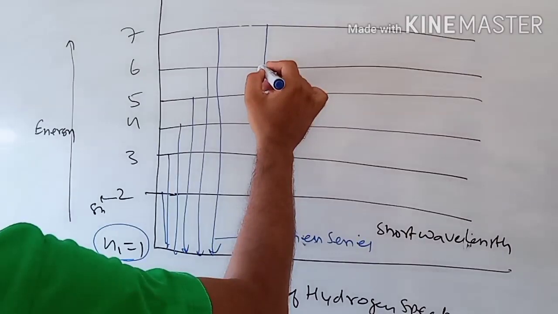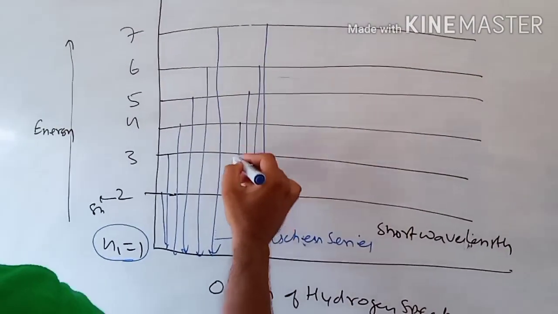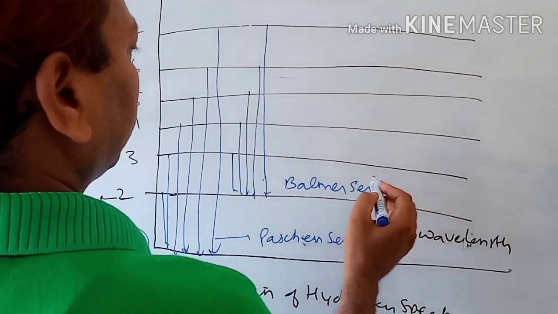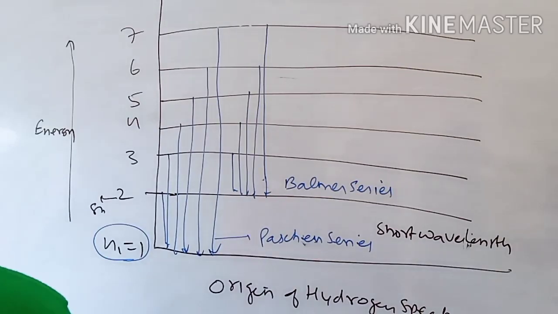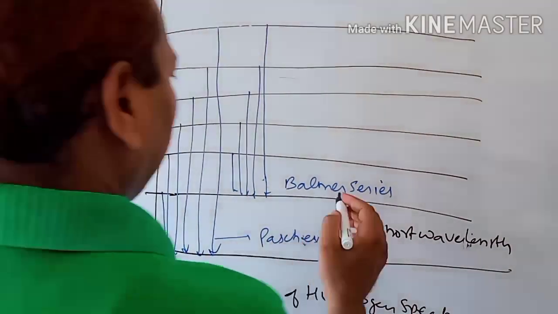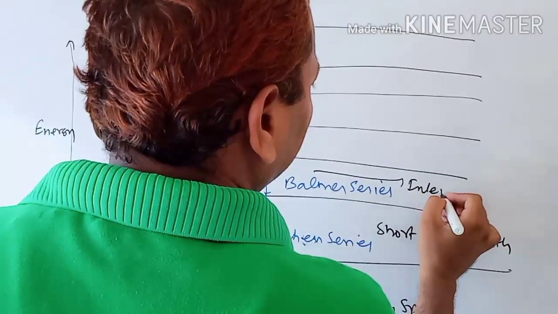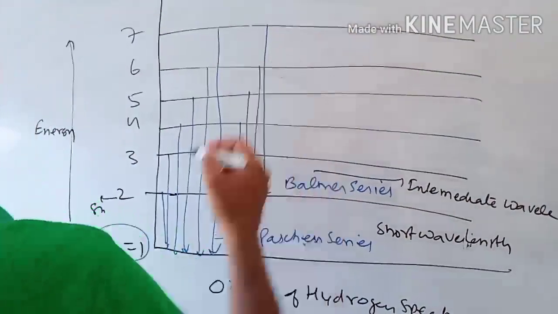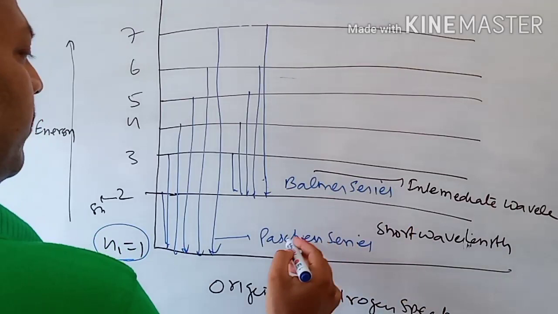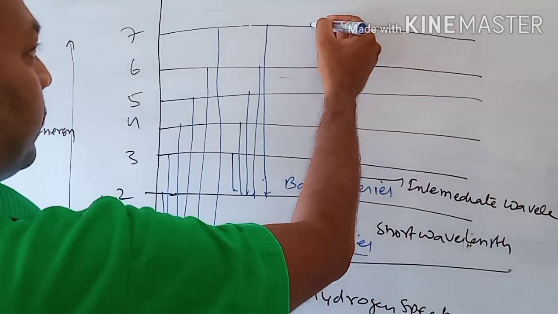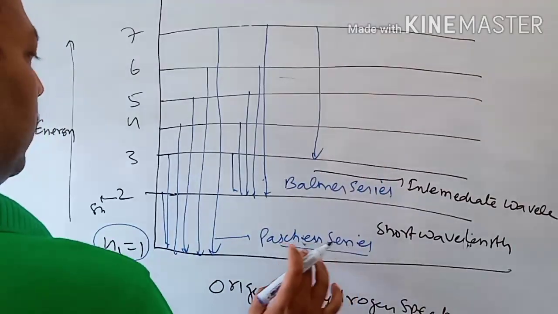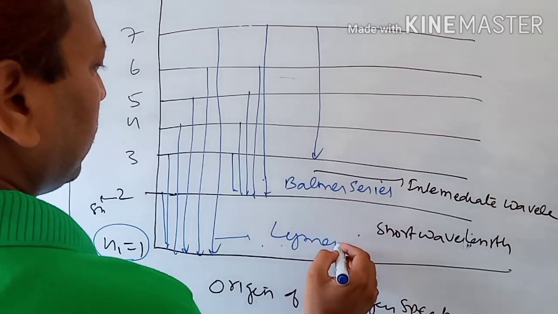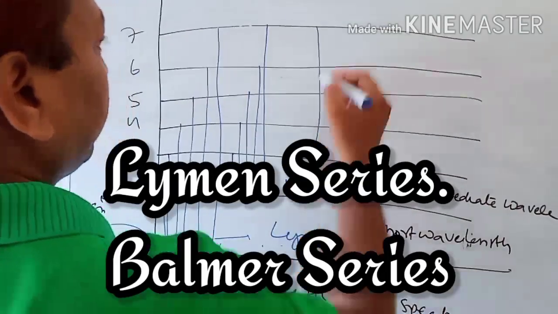this is known as the Balmer series, which has an intermediate wavelength. Similarly, next, Lyman series, Balmer series and Paschen series. This is the Lyman series, first Lyman series, then Balmer series and then Paschen.